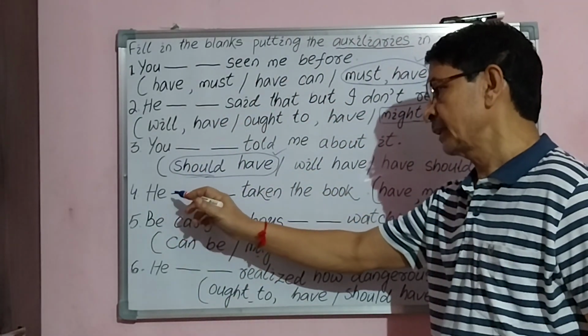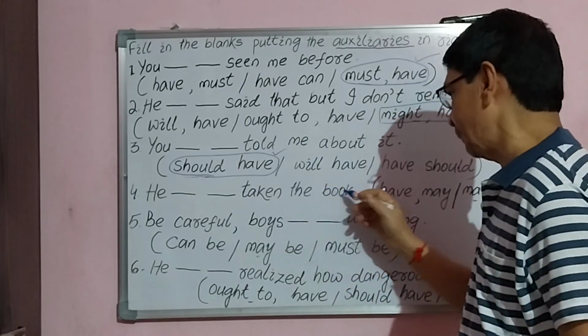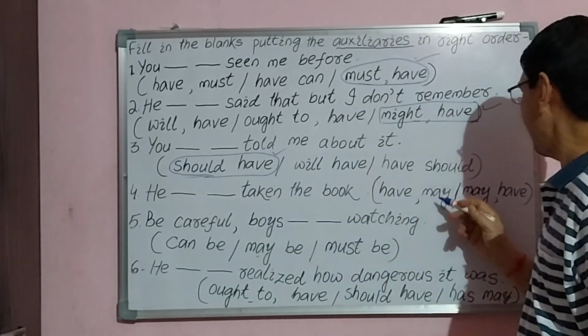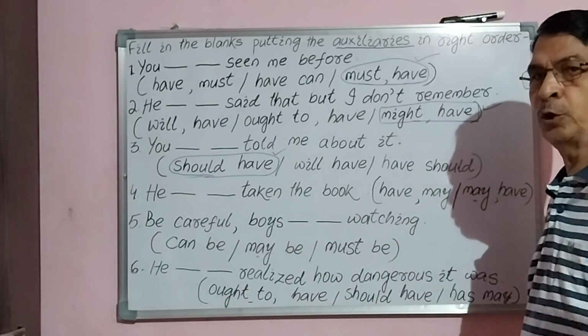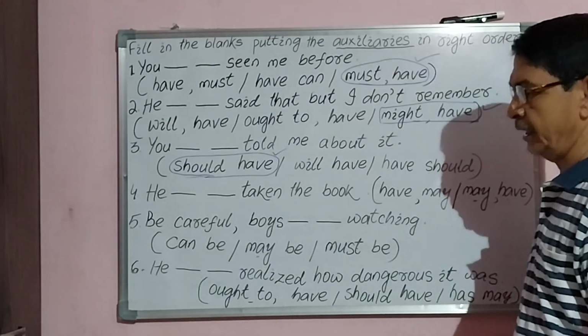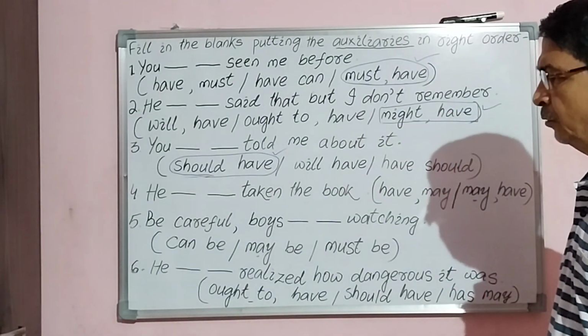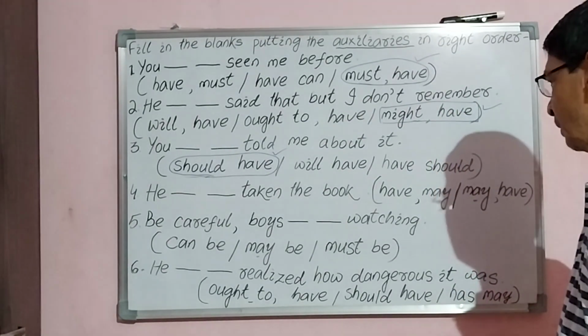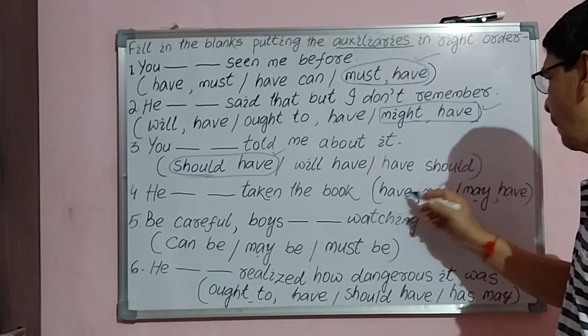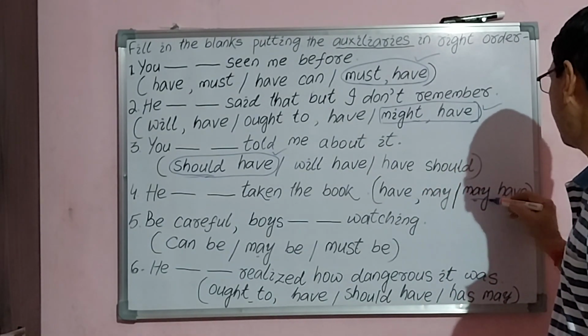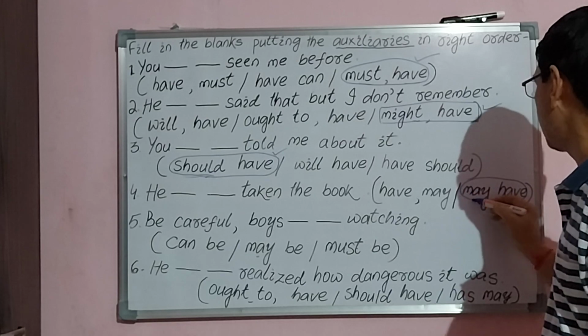Question 4. He dash taken the book. Have may or may have. Only two options are given. Here you have to select what is the correct order. May have or have may. May have will be the answer here.